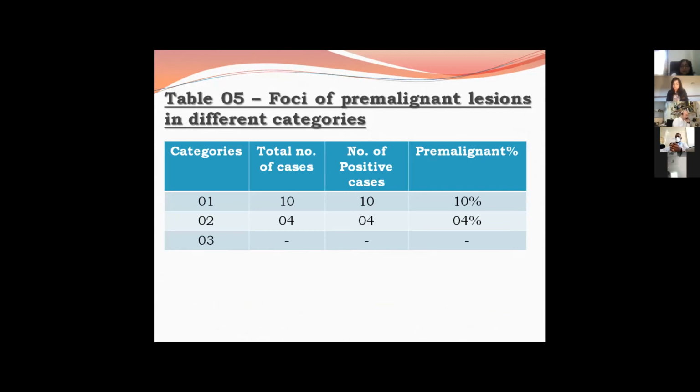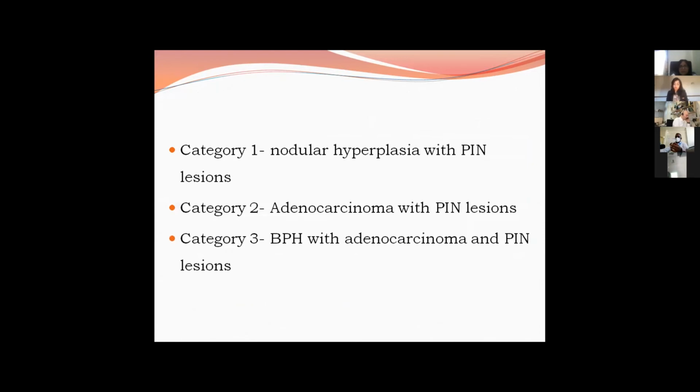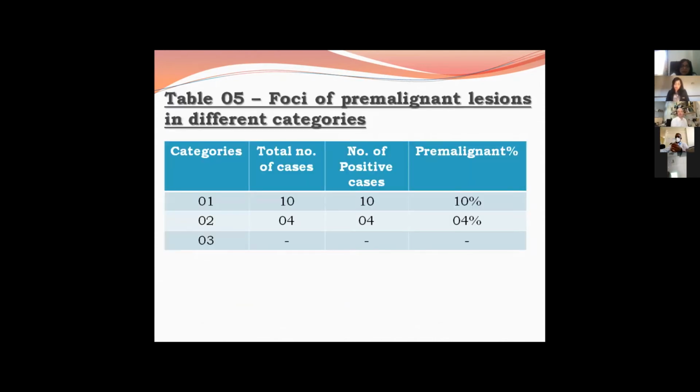So we have divided the malignant lesions into 3 different categories. Category 1 is nodular hyperplasia with PIN lesion. Category 2 is adenocarcinoma with PIN lesion. And category 3 is BPH with adenocarcinoma and PIN lesions. In category 1, the total number of cases was 10. And in category 2, that is the PIN with adenocarcinoma, constitutes only 4% of cases in the TURP biopsies.